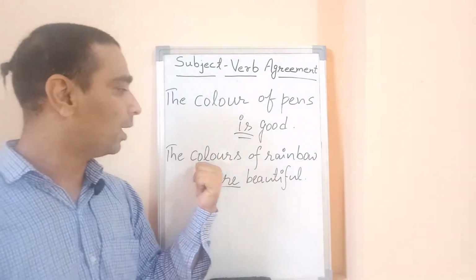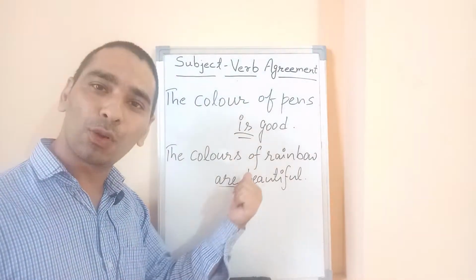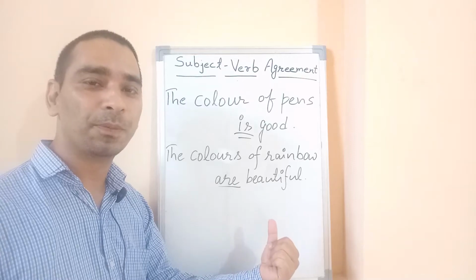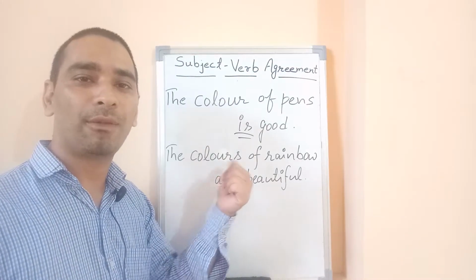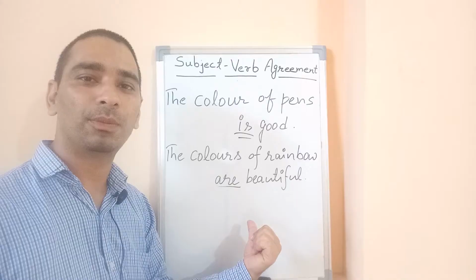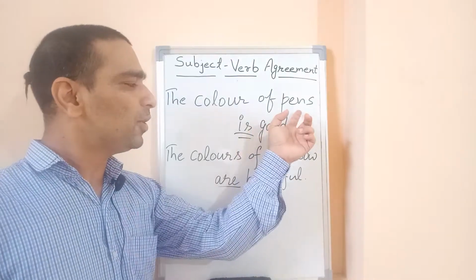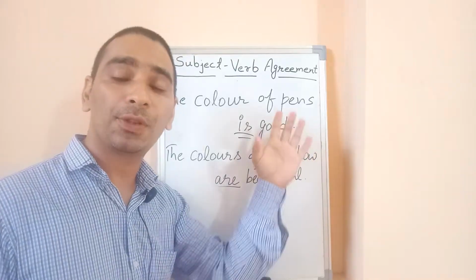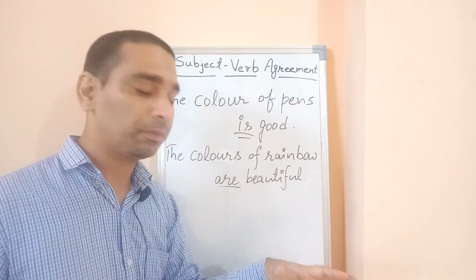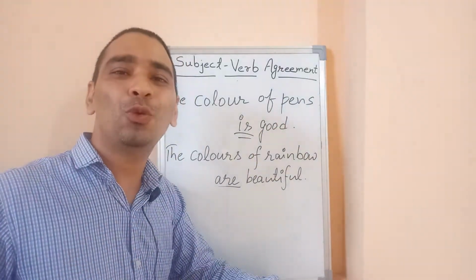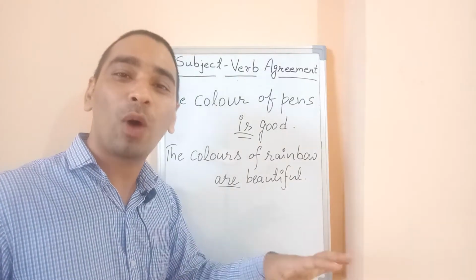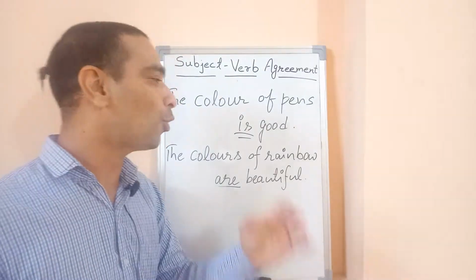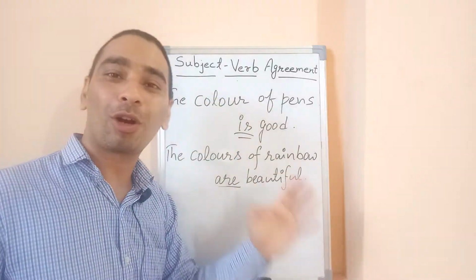In the second sentence, the colors of rainbow are beautiful. So here, colors of rainbow are beautiful, plural verb. As far as pens and rainbow, it has nothing to do with the subject verb agreement. You know why? Because we are talking about the color.